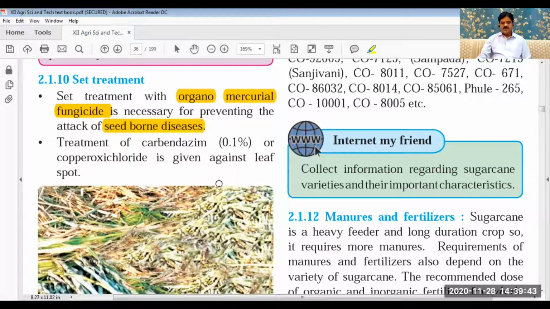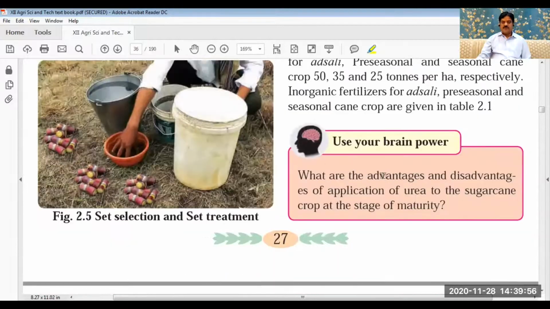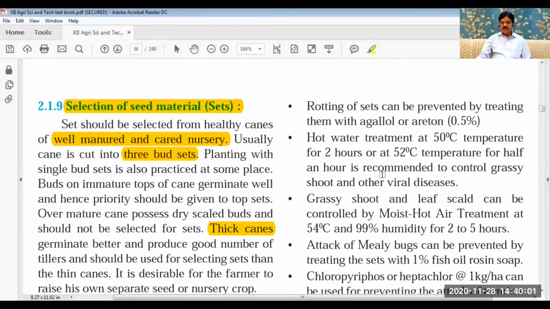Then treatment of carbendazim 0.1% or copper oxychloride should also be given.